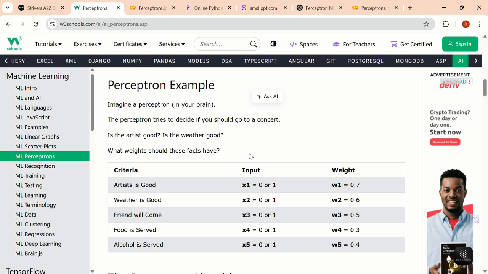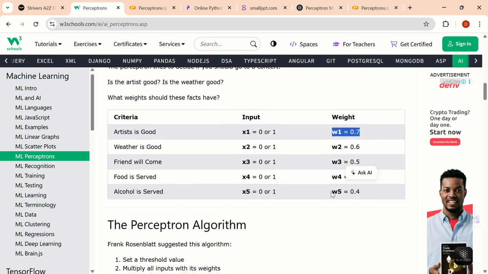Imagine a perceptron in your brain, as mentioned here. The perceptron tries to decide whether you should go to a concert or not. Some criteria or constraints that matter here are: the artist is good, the weather is good, your friend will be accompanying you or not, food is served at the venue, or alcohol is served. For every criterion I have taken an input value of 1 or 0, and I am adding some weight to it. I think I am clear till now. I am taking a criterion, an input value, and some weight to it.